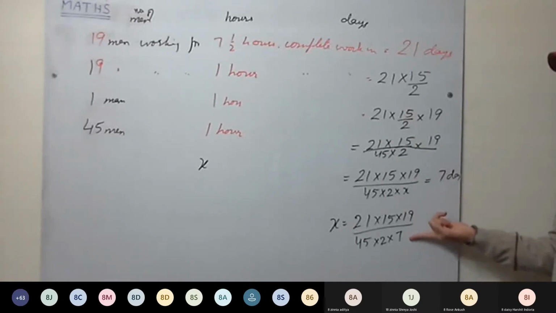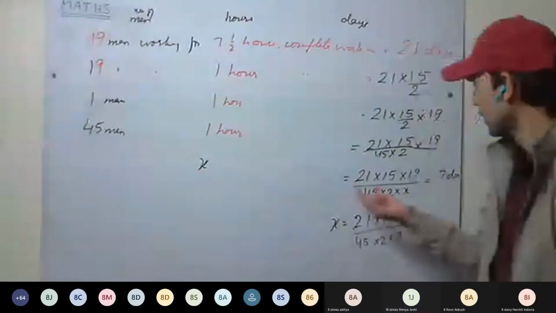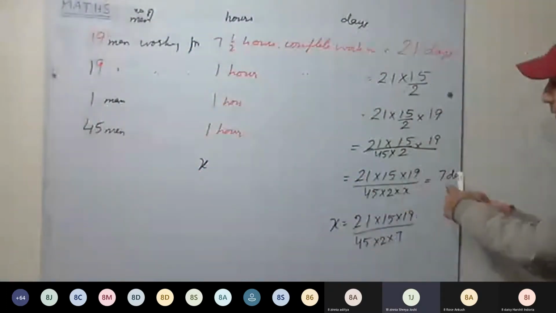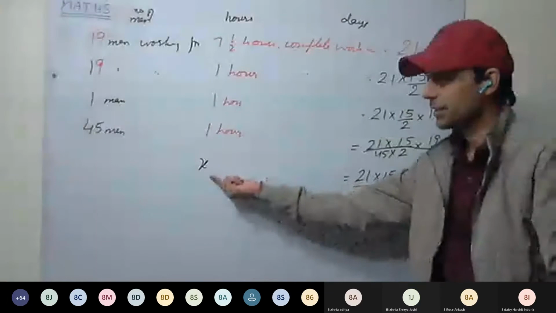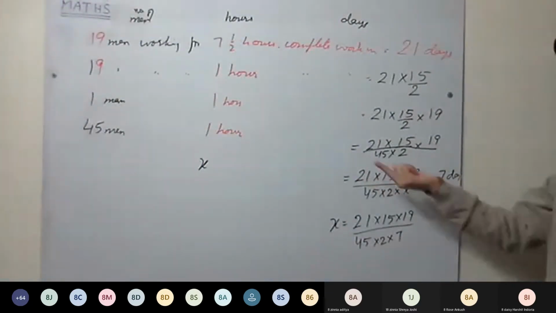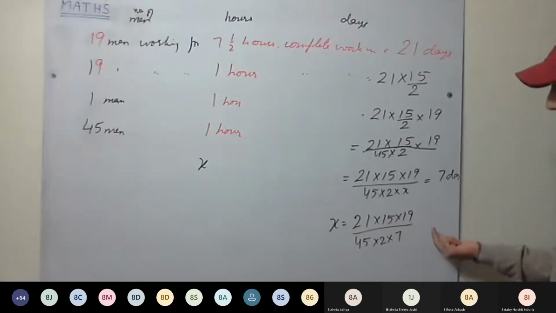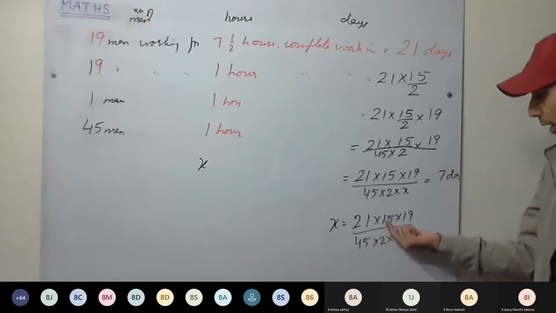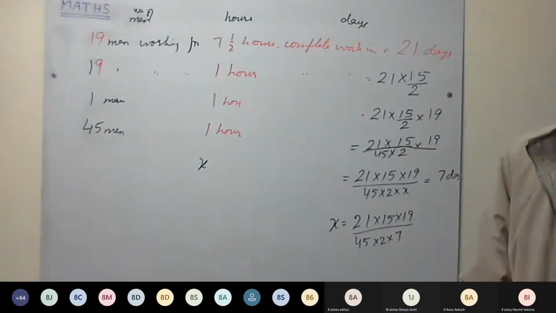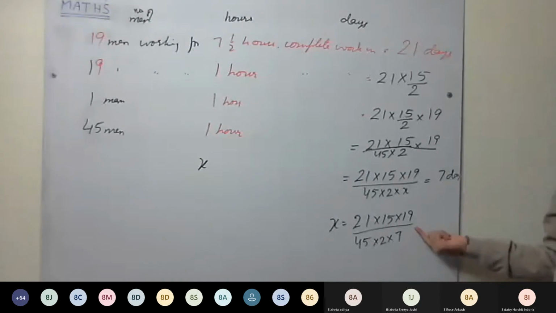Any doubt? No, sir. Okay. So because these 45 men working for X hours are completing the work in 7 days, now we can calculate for how many hours they are working. So X equal to this much. Calculate the hours, it will come in terms of half. 9 1 by 2, it is 19 upon 2 hours a day.